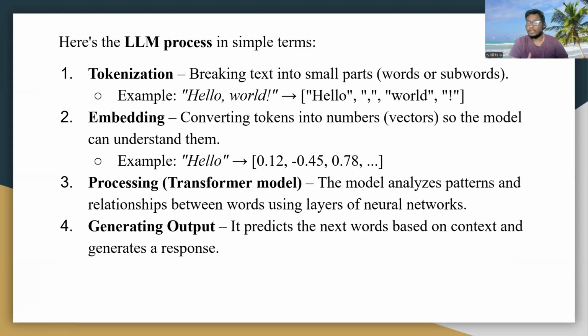We cannot imagine this. We, as humans, take some time to give answers, but it does not take time. It gives the entire answer, more than 100 words, 500 words, or 1,000 words, in just a single second or two seconds. So how does that work? ChatGPT works on an LLM.